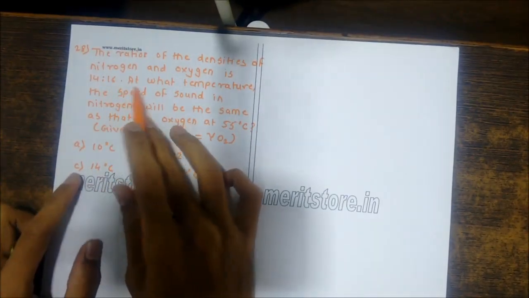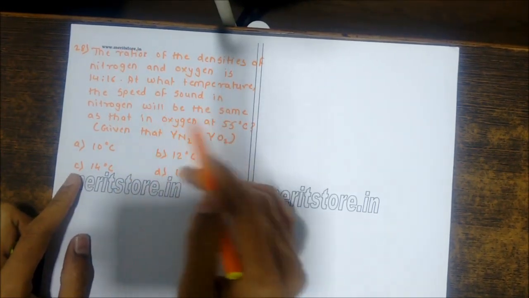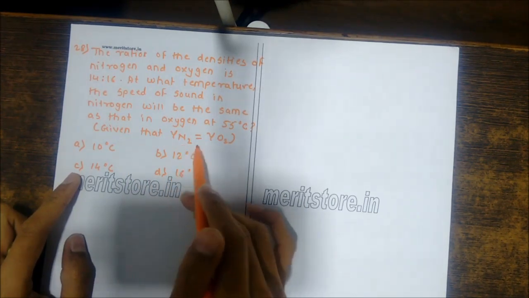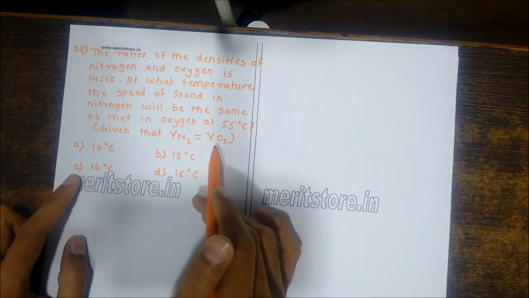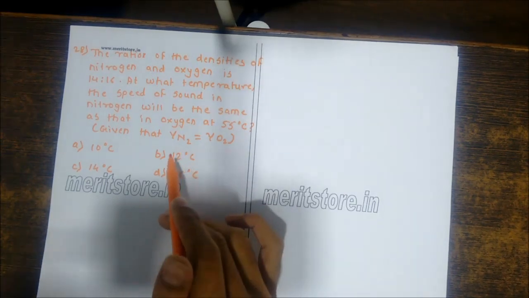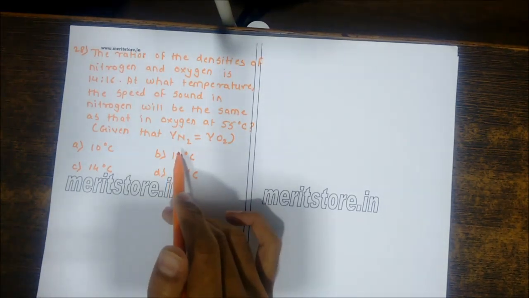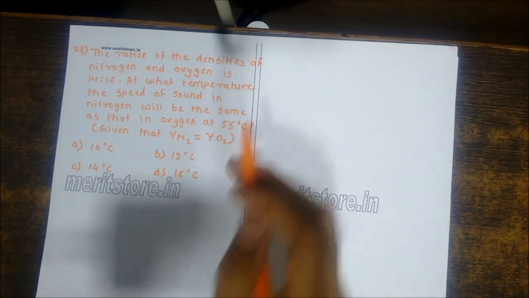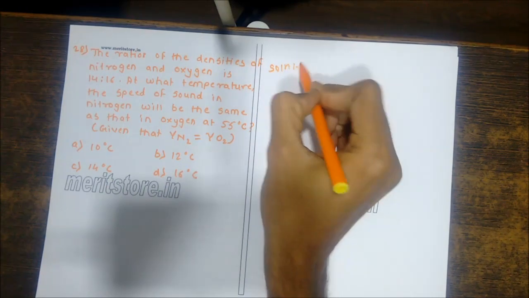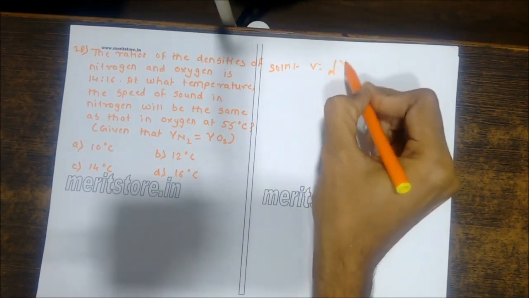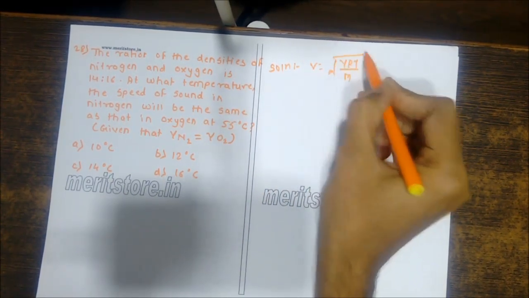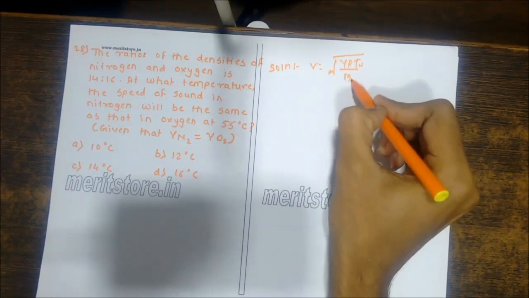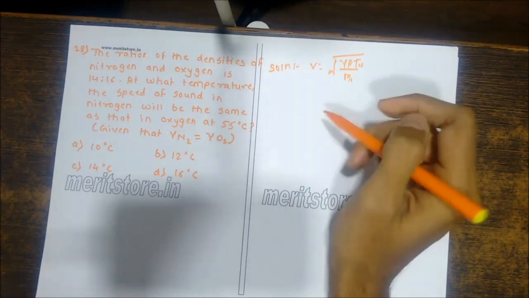The molecular mass ratio of nitrogen to oxygen is 14:16. At what temperature will the speed of sound in nitrogen be the same as that in oxygen at 55 degrees Celsius? Given that velocity of nitrogen equals velocity of oxygen, the gamma is given as the same. Next we have the options of temperatures: 10 degree, 12 degree, 14 degree, 16 degree. Here we know the formula V equals under root gamma RT upon M. So keeping the others constant, we need to find the temperature and their masses for both the nitrogen as well as the oxygen.